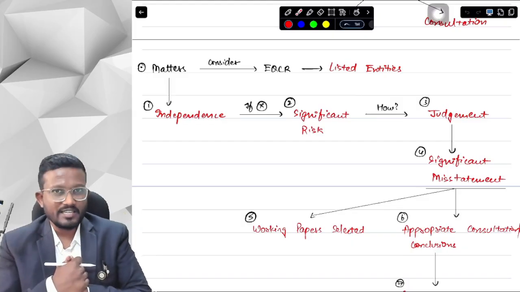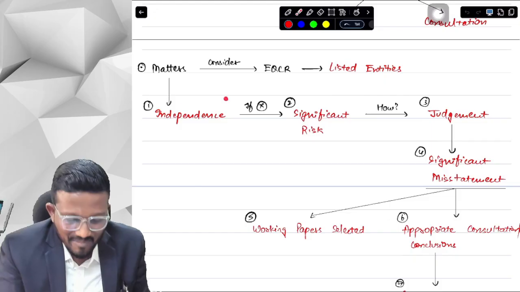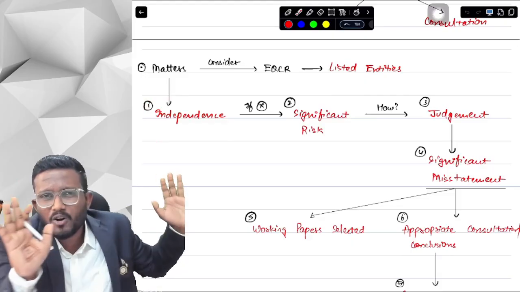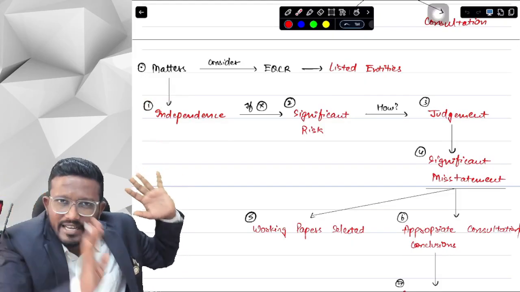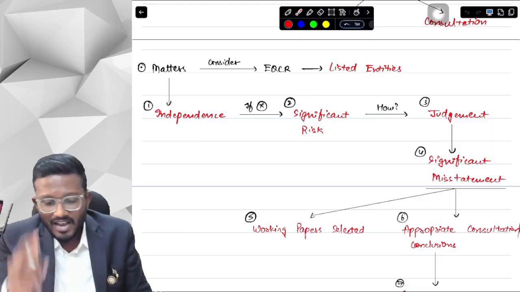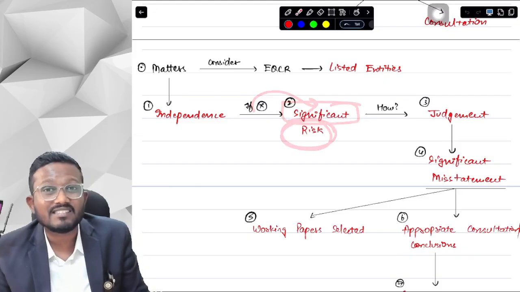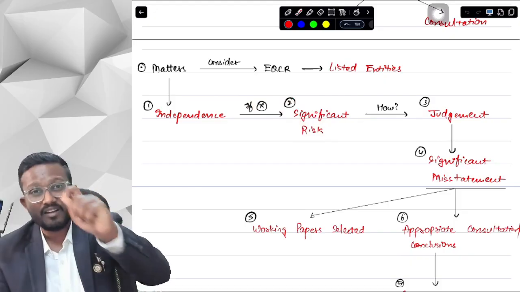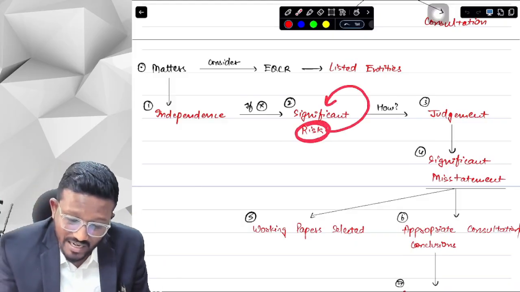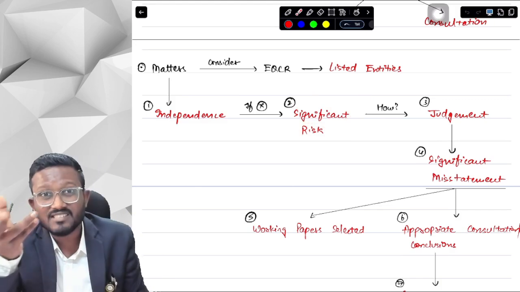Before reviewing significant judgments or before doing anything, the first and foremost thing that I will check as an EQCR is independence. Because if the team is not independent, then there is no point in checking the quality control systems, because I am sure the team might not have worked with quality. So the first thing I have to check as an EQCR is whether the team is independent or not. If I get to know that the team is not independent, then there is a significant risk. What is a significant risk? It is a big risk.